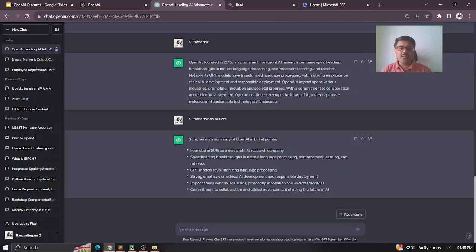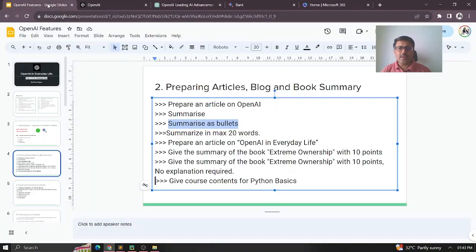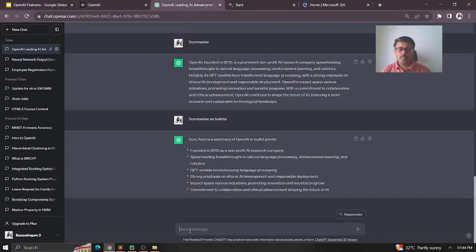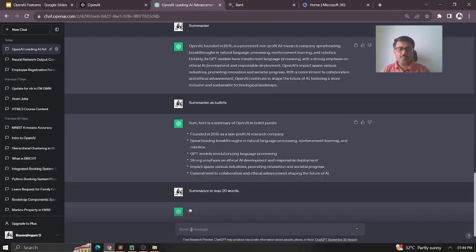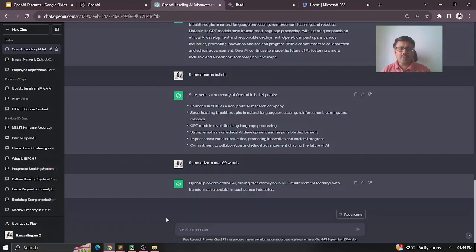Now you can see it has come as simple bullet points. Suppose you just want a summary which is less than 20 words, and you want to specify that. How do you do that? Again, just say summarize in a maximum of 20 words. Now I see it here, and in 20 words the summary is ready.